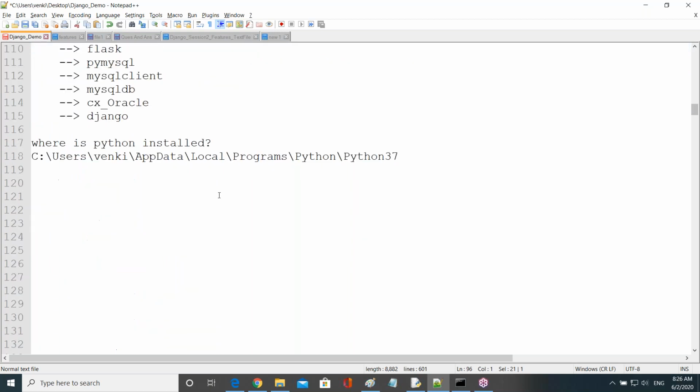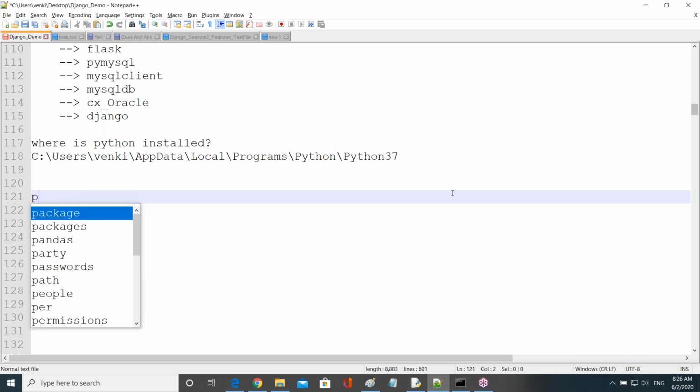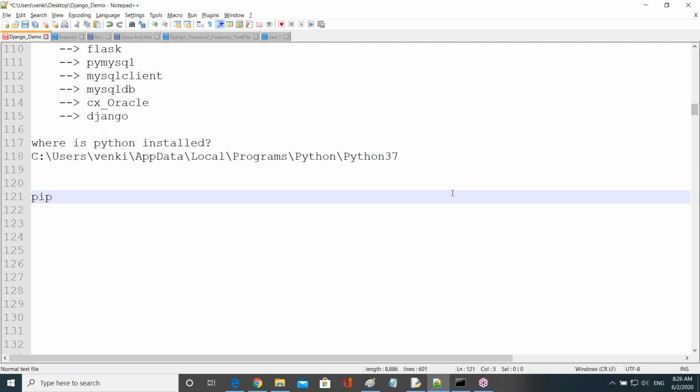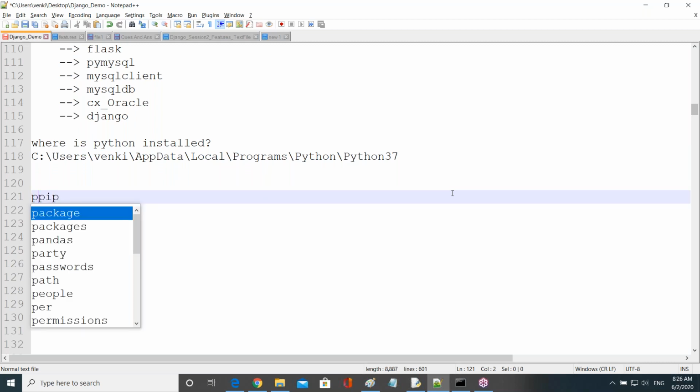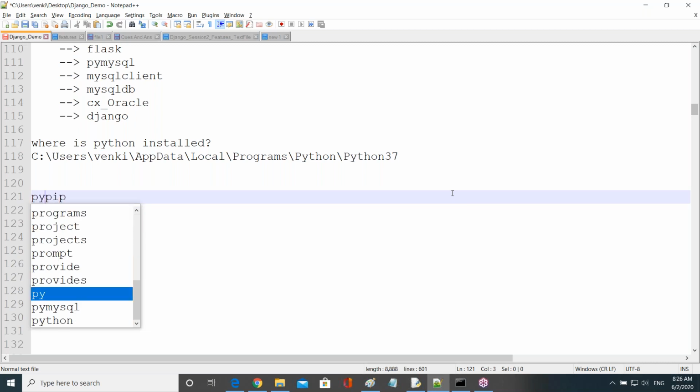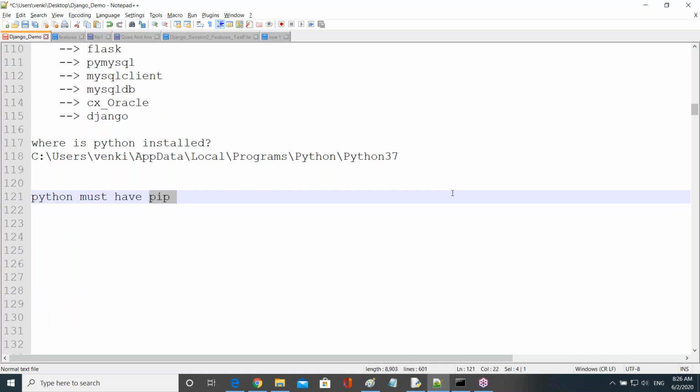And here, after installing the Python software, in the Python folder, there must be one file that is pip. In Python, compulsorily pip must be there. Python must have pip. Now the question is, what is the meaning of pip and why it is required?